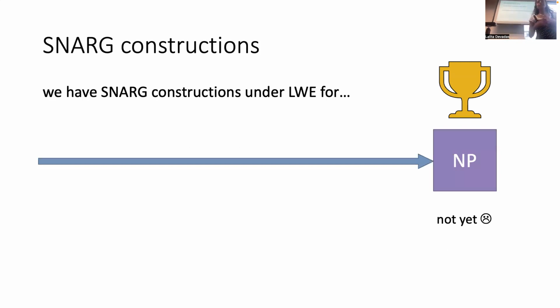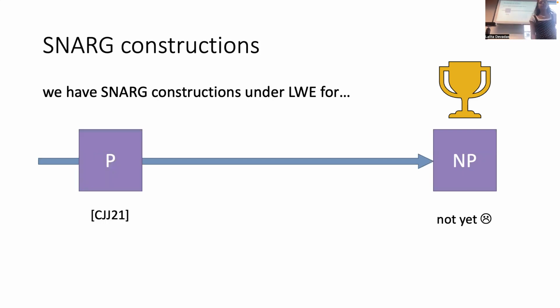So again, what are the open questions and what do we have and what don't we have? SNARG constructions under LWE, so I'll take out from that huge list I showed earlier just the ones that are directly leading up to this work. We do not have a SNARG for NP at all. All SNARGs for general NP languages require random oracles or non-standard knowledge assumptions or something. There are many restricted classes that we have some SNARGs for, but really the holy grail is a SNARG for general NP languages from just LWE, which we take a pretty substantial step towards in this work.